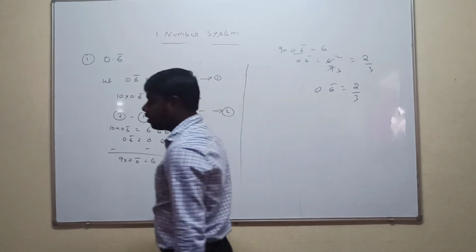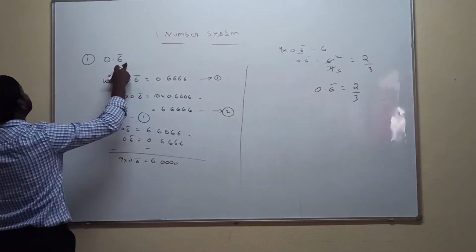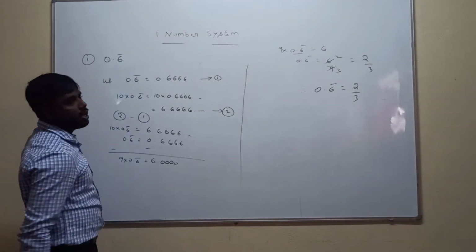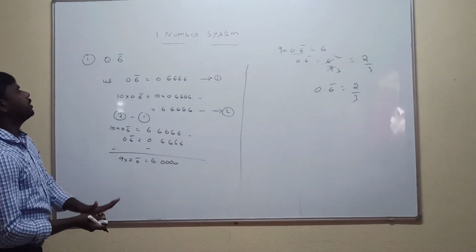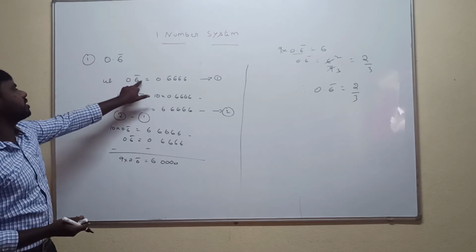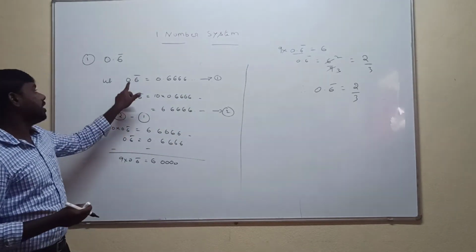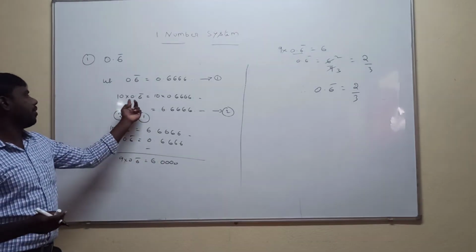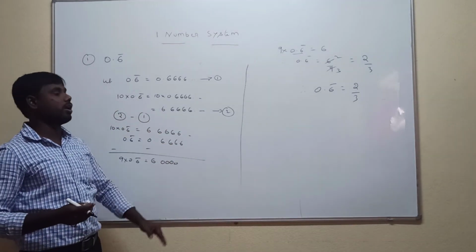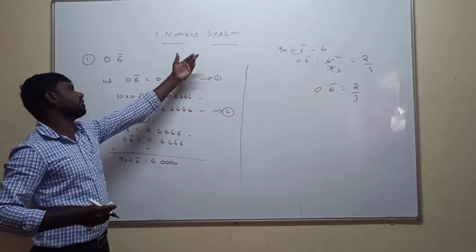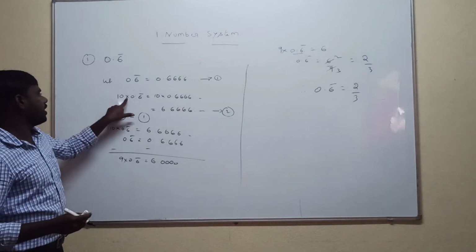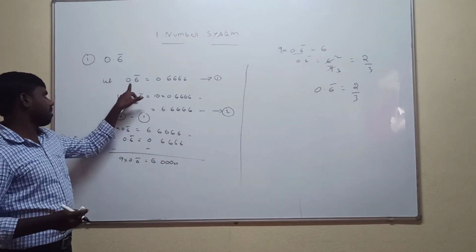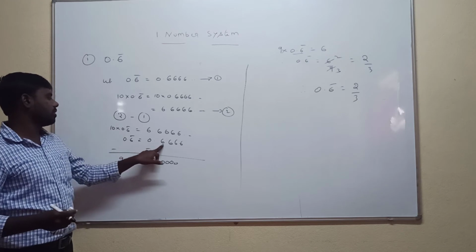Did everyone understand? 0.6 bar is a non-terminating decimal, and this non-terminating decimal can be converted to a rational number. First, 0.6 bar is nothing but 6 repeated many times. There is one digit after the decimal point, so multiply with 10. Multiplying with 10 we get 6.666 and so on. Subtract equation 2 minus equation 1. Equation 2 is 10 into 0.6 bar is equal to 6.66 and so on. Equation 1 is 0.6 bar is equal to 0.666.